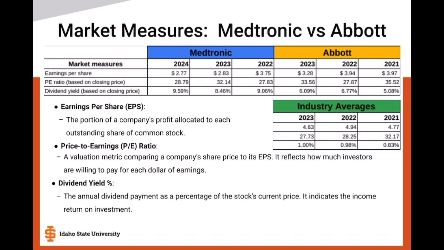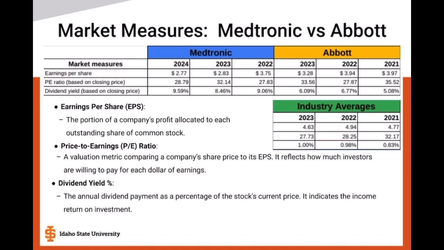The PE ratio, defined as a valuation metric comparing a company's share price to its EPS, reflecting how much investors are willing to pay for each dollar of earnings. Medtronic has also decreased slightly from 2023 to 2024, but remains higher than the industry average.